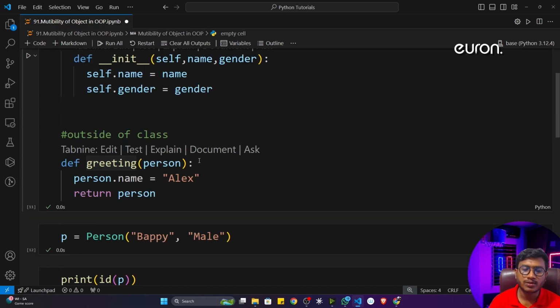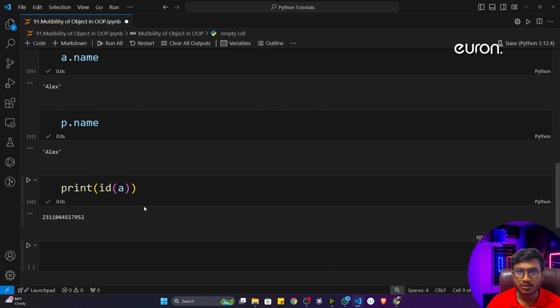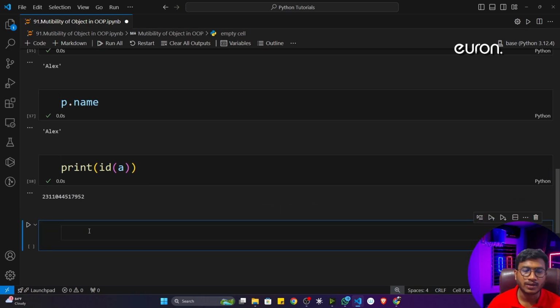What is mutable? Mutable means you can change. You can add something, you can edit something, everything is possible. And it will perform all the operations in the original object itself. It won't be creating any copy of the object. If it is creating a copy of the object, that means it's not mutable, it's immutable. I think you saw with strings, right? Whenever I was performing any kind of operation, it was creating a different object that time.